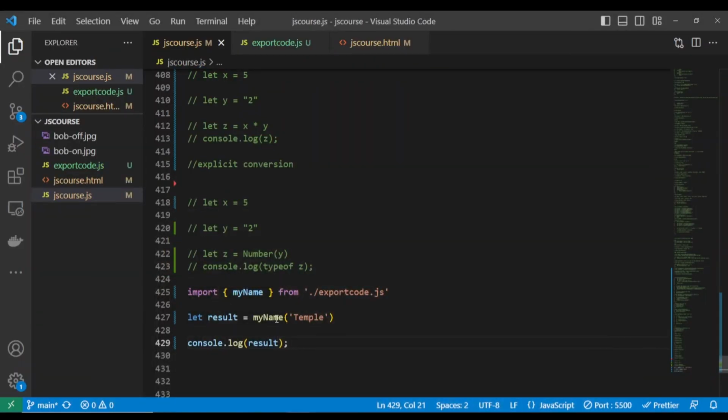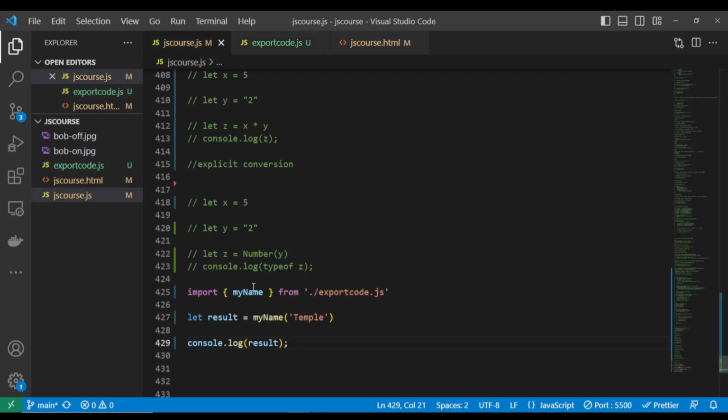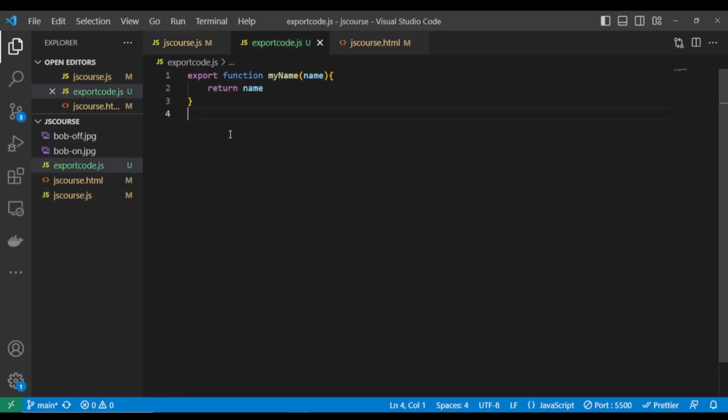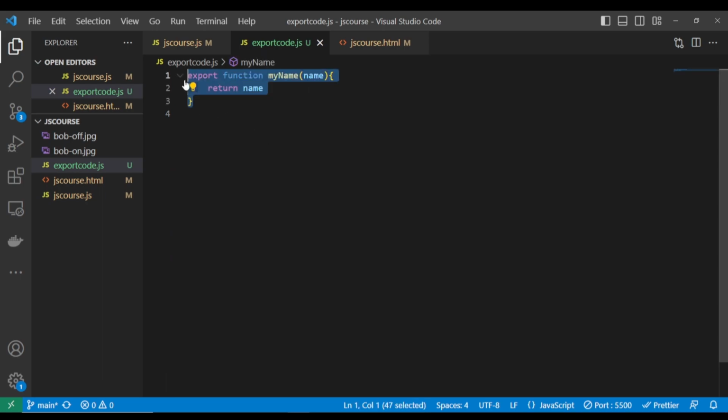And how did this happen? We imported this. Remember, I put this inside curly braces. What this means is that this is not a default export. I'll show us what a default export is later. When you are exporting a function that is not a default export, make sure you put it inside curly braces, and make sure the name aligns with the name here. That's when you are not using export default. Now we have just imported this function, and I can write another function as well. Let me write another function.